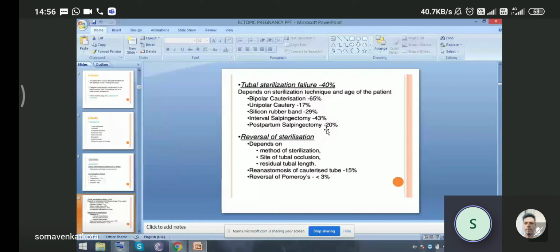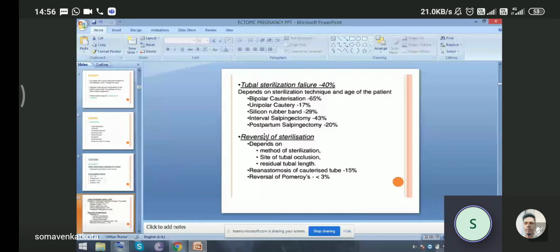Then if the patient has been tubectomized and reversal surgery is done, what are the chances of ectopic pregnancy? It depends upon the method of sterilization, the site of tubal occlusion, and the residual tubal length.